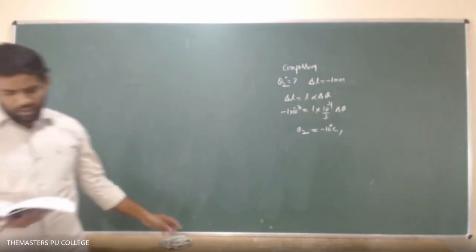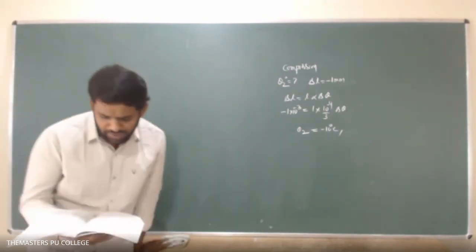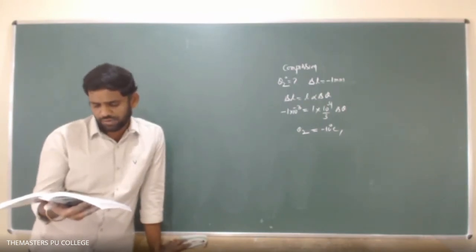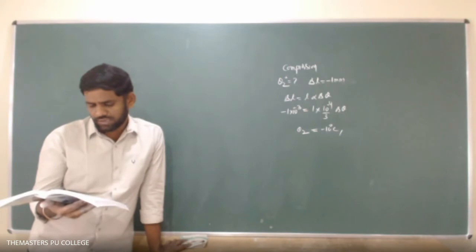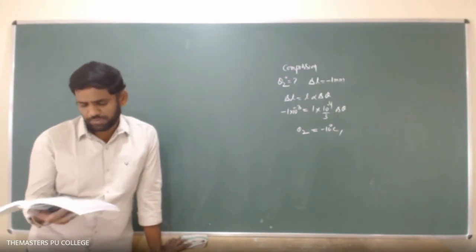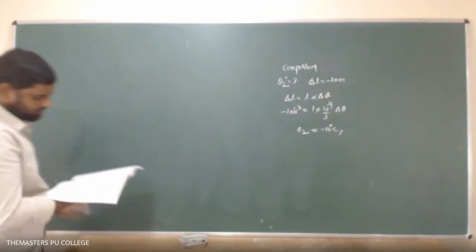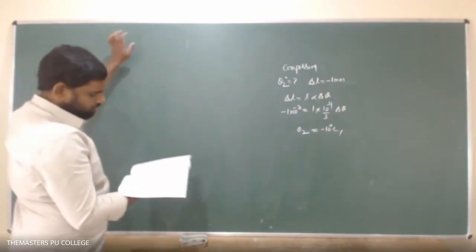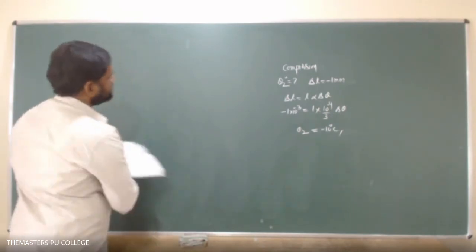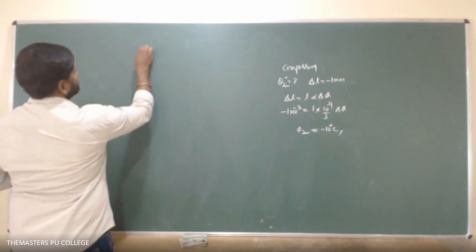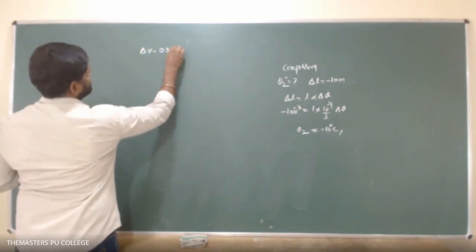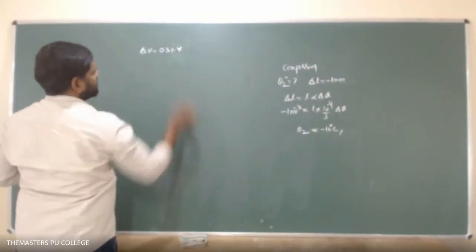On heating the block, its volume is increased by 0.3% for a rise of 100 degrees centigrade in its temperature. The coefficient of areal expansion of the metal is, okay, so its volume increases by 0.3%. It means delta V equals 0.3% of the initial volume.